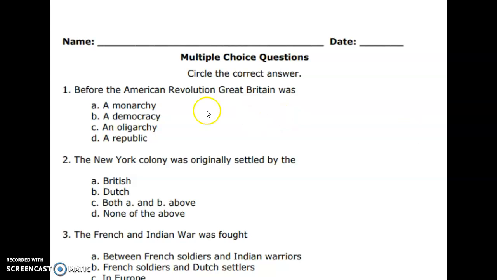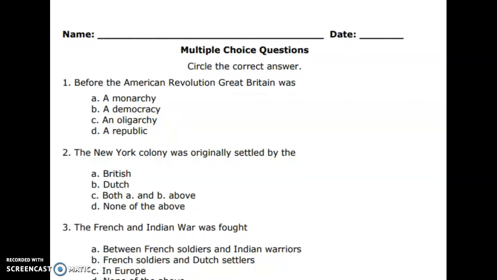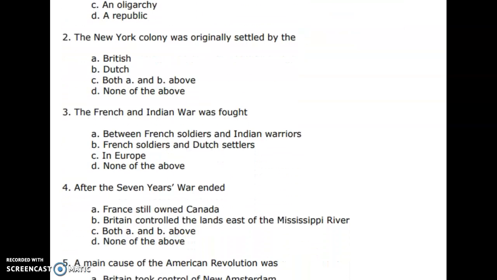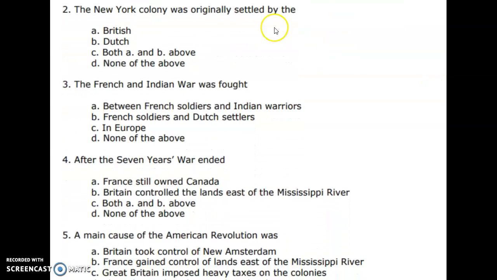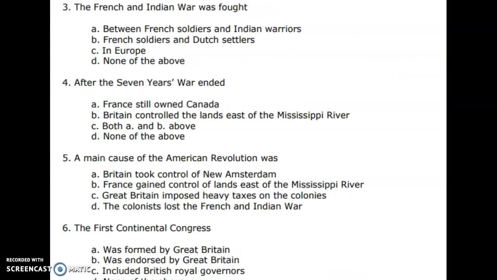Now you're going to answer some text-dependent questions based on the document that you just read. Number 1 says, before the American Revolution, Great Britain was A, a monarchy, B, a democracy, C, an oligarchy, or D, a republic. Number 2, the New York colony was originally settled by who? A, the British, B, the Dutch, C, both A and B above, or D, none of the above.